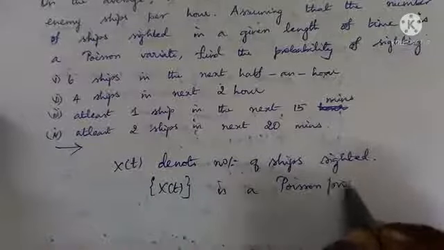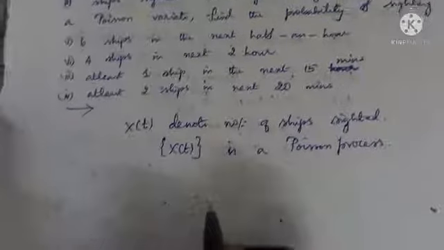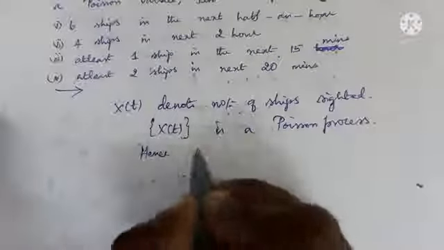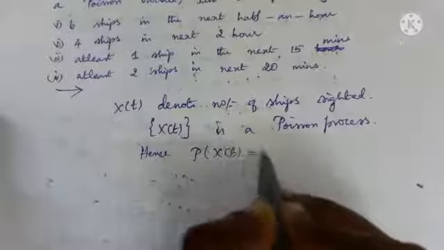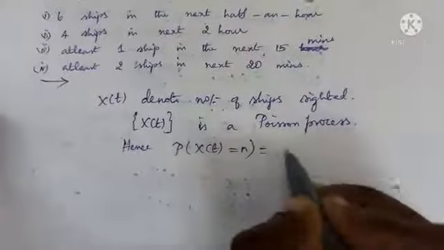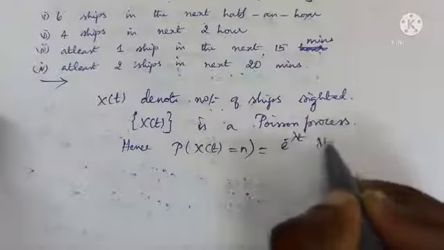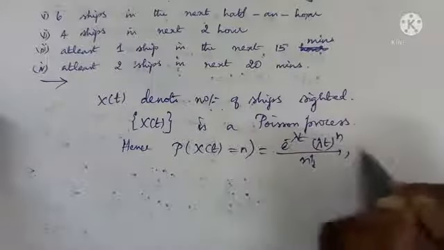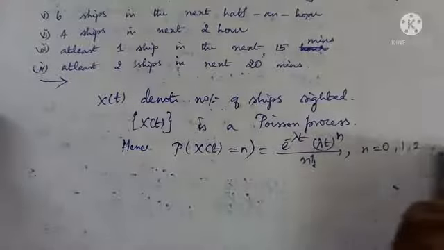Okay. So when it is a Poisson process, we can use the probability law of Poisson process. P of x of t equal to n is e power minus lambda t whole power n by n factorial, where n is equal to 0, 1, 2, etc.